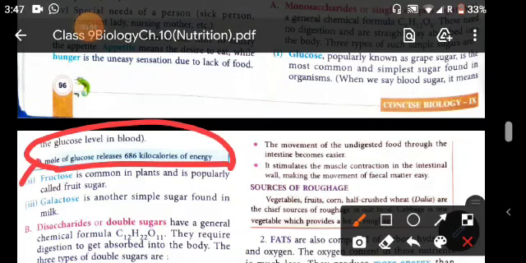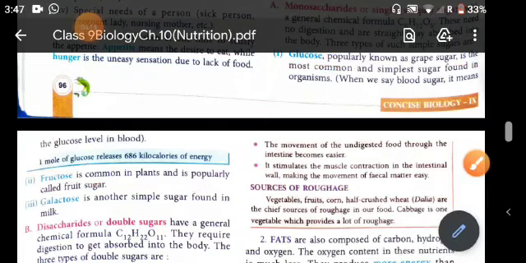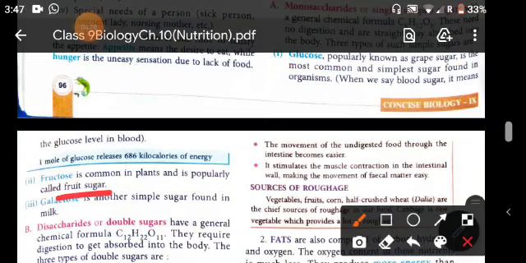The next monosaccharide sugar is fructose. Fructose is common in plants and is popularly called fruit sugar. See here, glucose is called grape sugar and fructose is called fruit sugar. Okay, now the next one is galactose. So glucose, fructose and galactose are the monosaccharides. Galactose is another simple sugar, found in milk. You have to know these 3 things: glucose, fructose and galactose as monosaccharides.